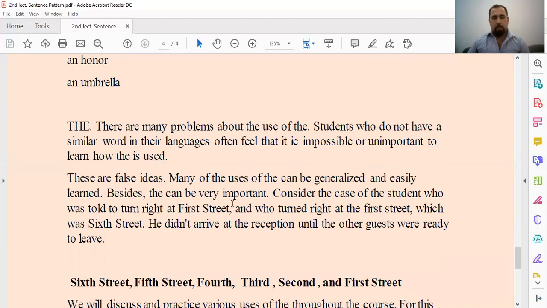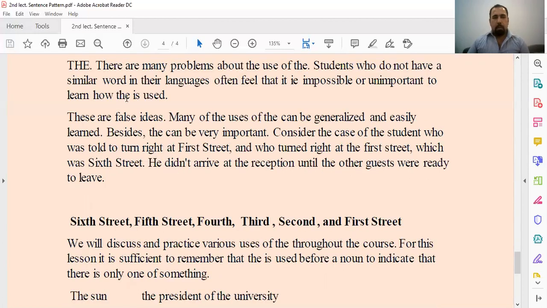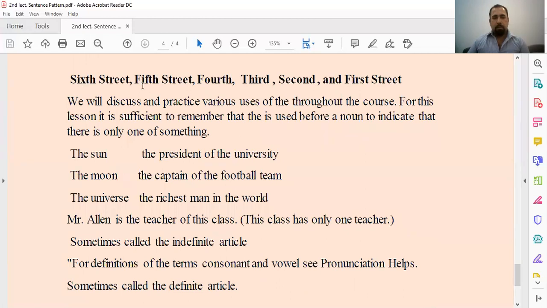Besides, they can be very important. Consider the case of a student who was told to turn right at First Street and who turned right at First Street, which was 6th Street. He didn't arrive at the reception until the other guests were ready to leave. We have here, for example, 6th Street, 5th Street, 4th Street, 3rd, 2nd, and 1st Street.